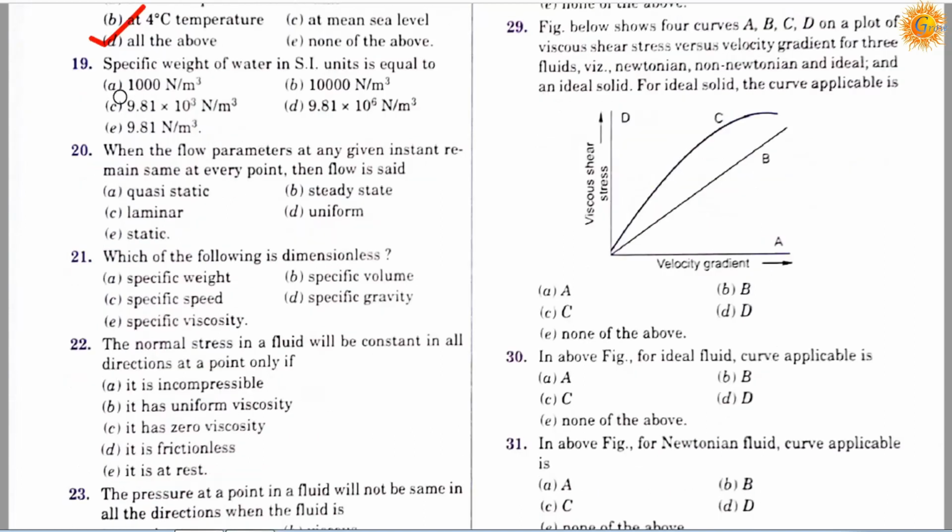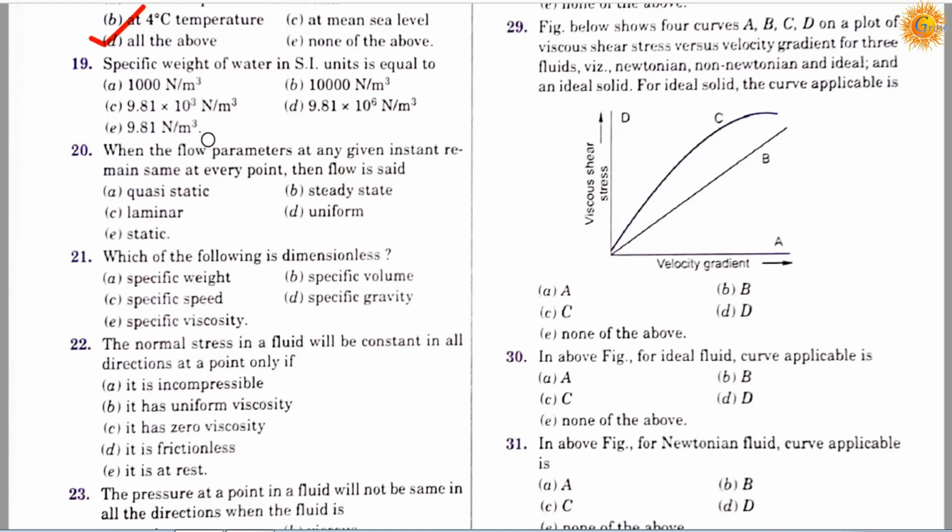Question number 19. Specific weight of water in SI units is equal to: option A, 1000 Newton per meter cube; option B, 10,000 Newton per meter cube; option C, 9.81 into 10 the power 3 Newton per meter cube; option D, 9.81 into 10 the power 6 Newton per meter cube; and option E, 9.81 Newton per meter cube.